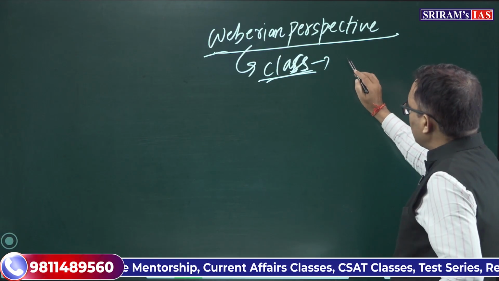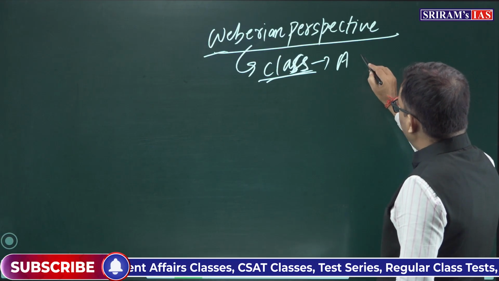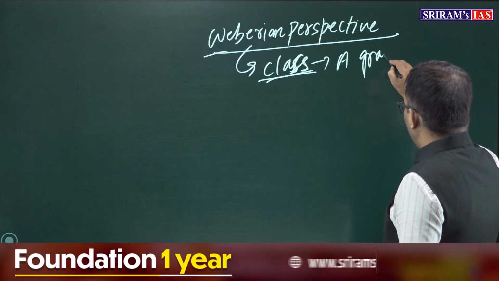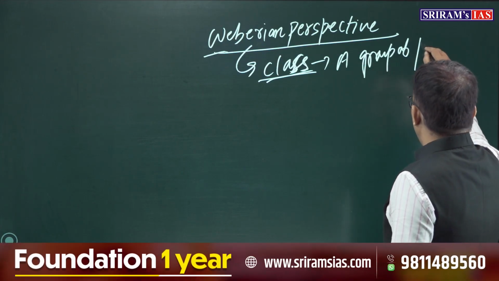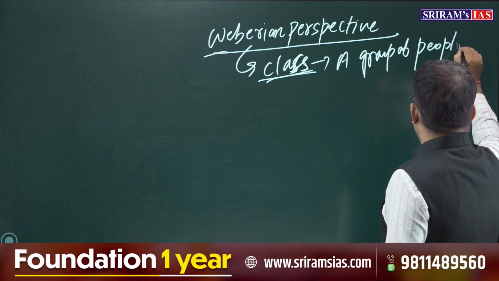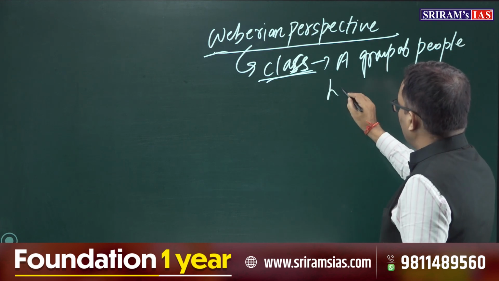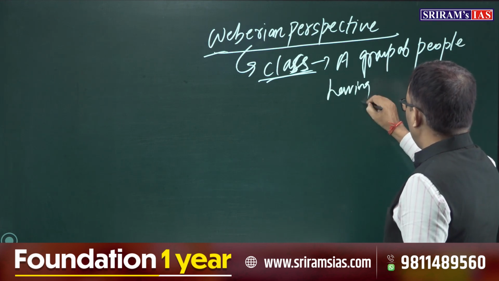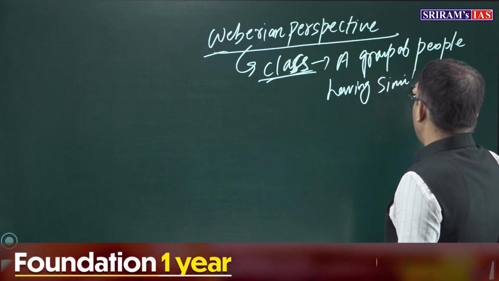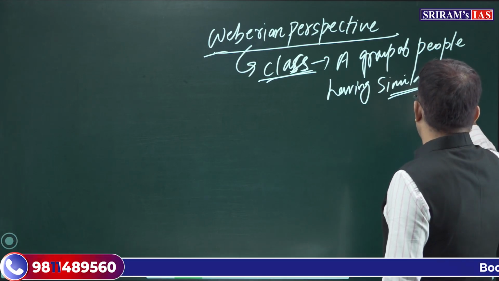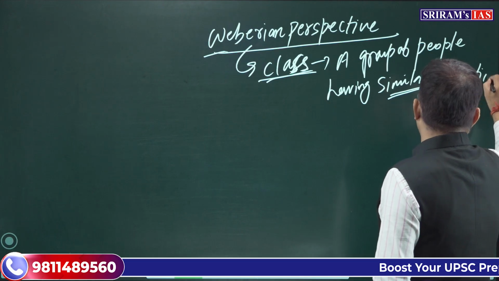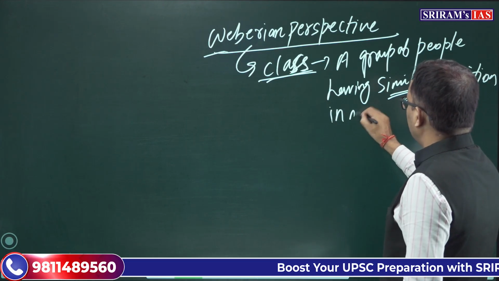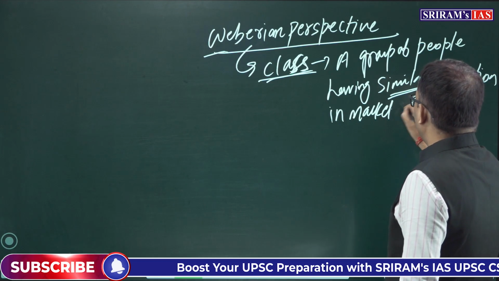He defines class very simply: a group of people having a similar position, not the same, a similar position in the market economy.